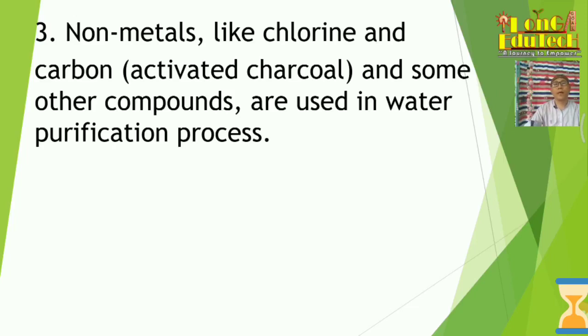Activated carbon or charcoal is also used in water purification because it can filter viruses, bacteria and all. Viruses can be killed by chlorine, and bacteria and some other things can be filtered by this carbon, or you say the charcoal.